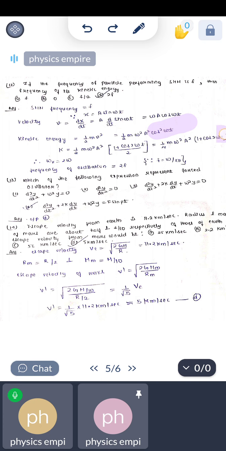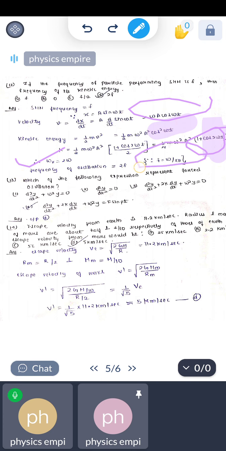Here the angle is 2 omega t, so omega becomes 2 omega. We started with cos omega t and now it becomes 1 plus cos 2 omega t. That means the frequency gets doubled. Since f equals omega upon 2 pi, the frequency is directly proportional to the angular frequency. Therefore, the frequency of oscillation also becomes 2F.